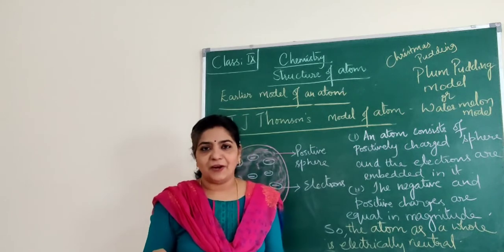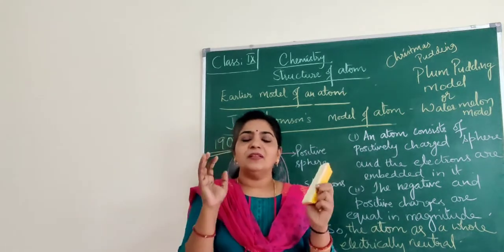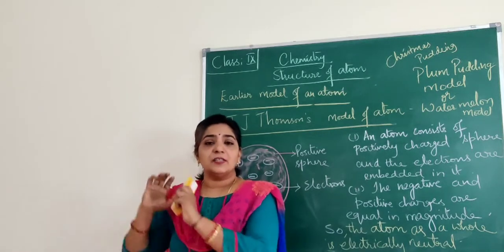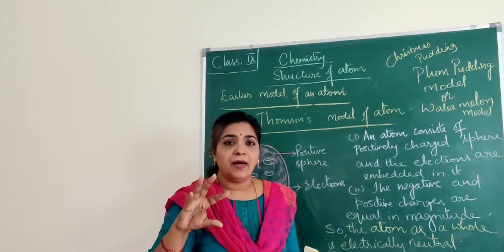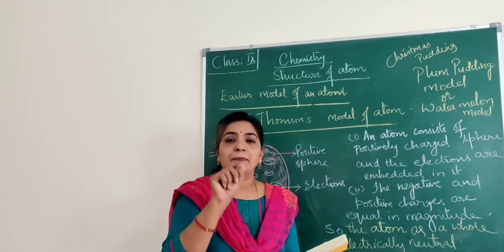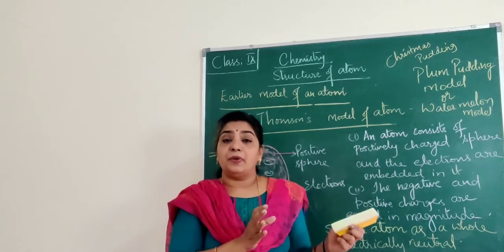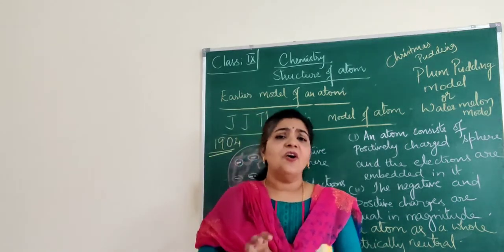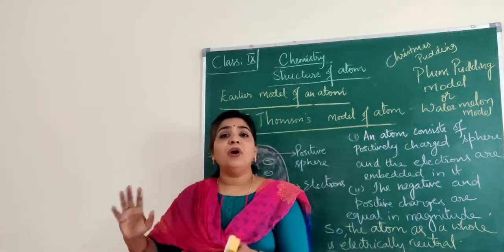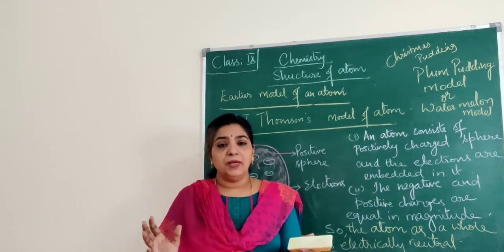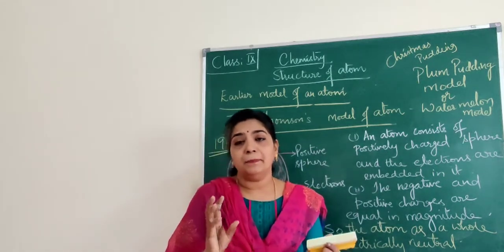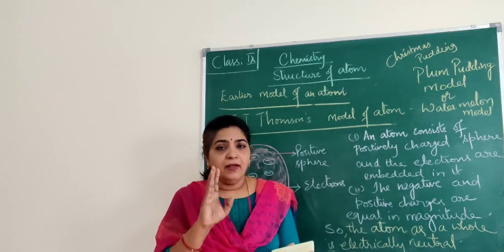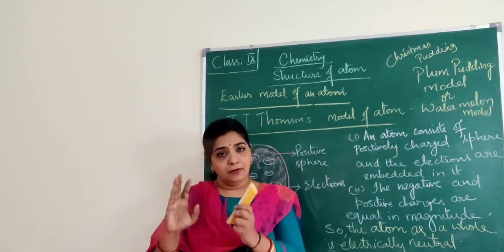He was the one who discovered the electron. So according to him, the structure of an atom should be something like the Christmas pudding. The pudding part is the positive part and the black currant represents the electron, the negative part. Or we can compare this to a watermelon also. The red edible part of the watermelon represents the positive sphere.